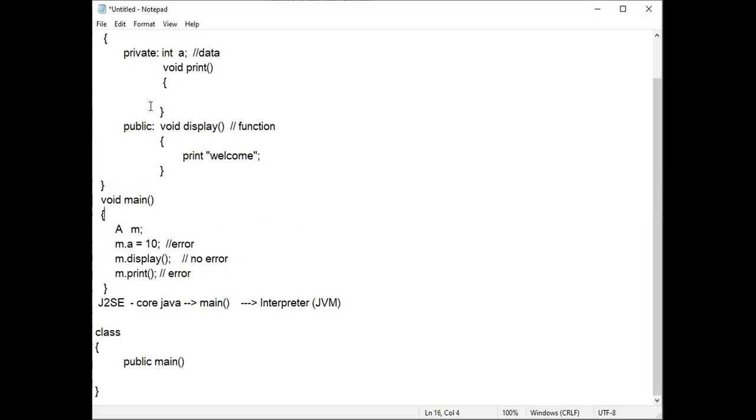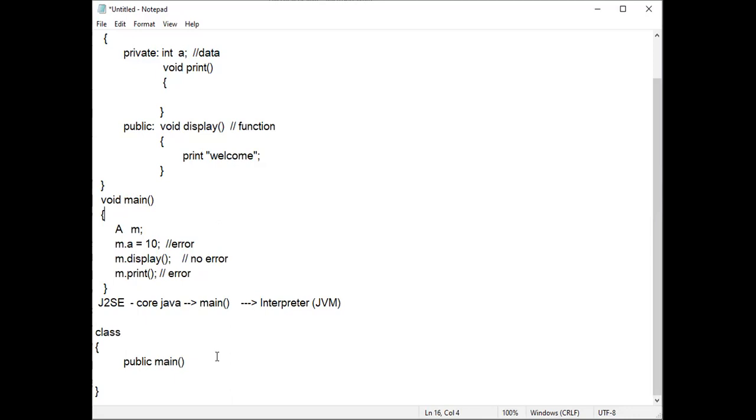If we are writing the main function inside the class, there also we should write public main. But we are not writing main inside the class because the C++ concept is different here. In C++, the main function is written outside the class, and what is required inside the class, we write inside the class. But in Java, the very first rule is that all the code must reside inside the class only, because the execution process itself is like that.